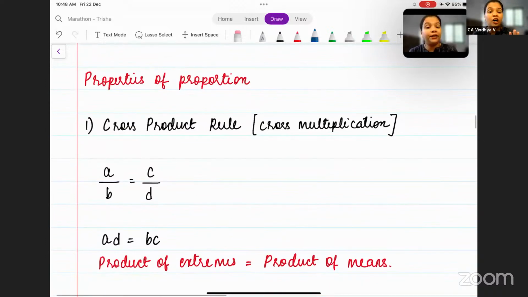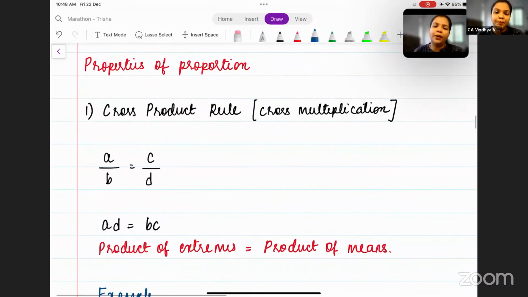That is the properties of proportion. The first one, and the very simple one, which we already know. It's just nothing but cross multiplication. But it's a property given and we have to study it. So what is this first property?